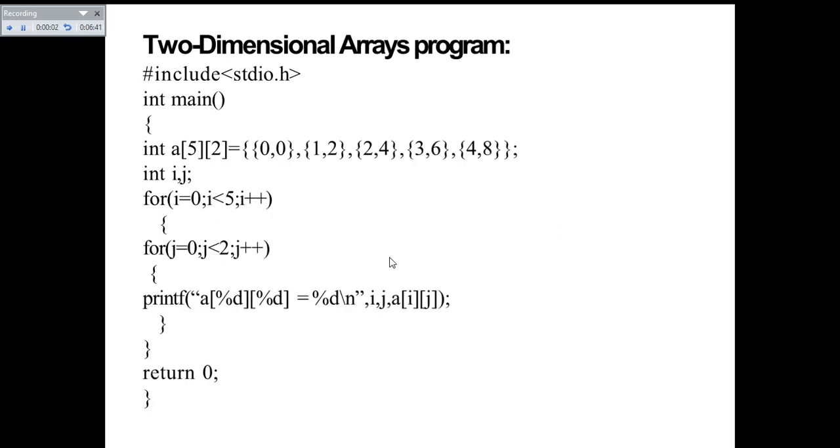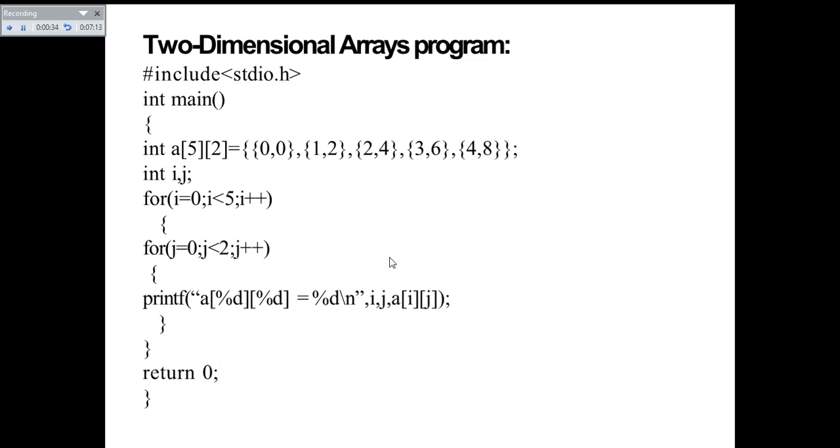Now let's see an example program showing how you store values in a two-dimensional array. Hash include stdio.h. This is the preprocessor directive statement that will allow you to include the printf and scanf functions that you will use frequently in the C language. And int main, the main function, is returning an integer value. That's why it has the return type integer, and inside the main you have an integer array declared.